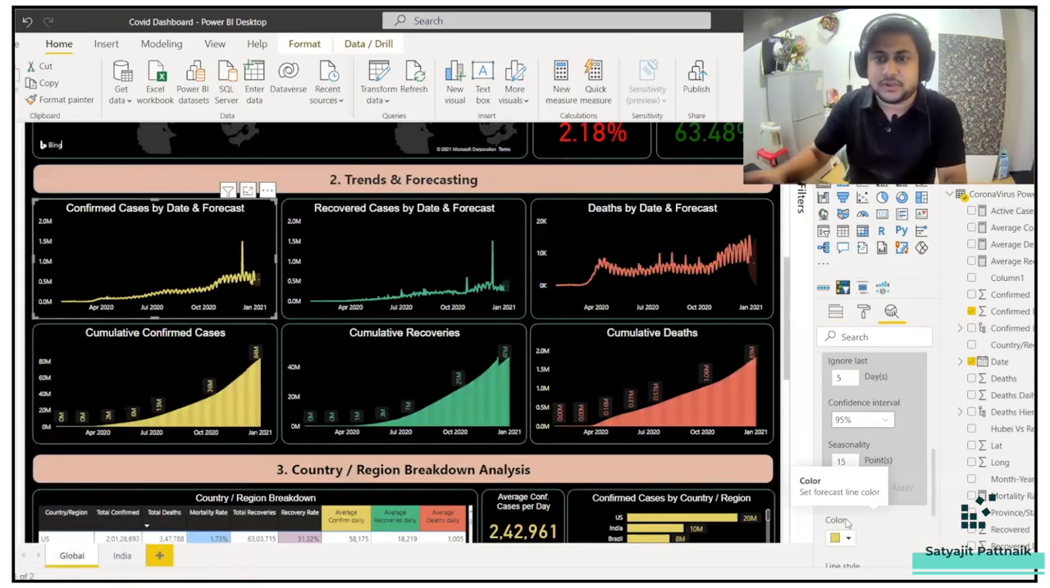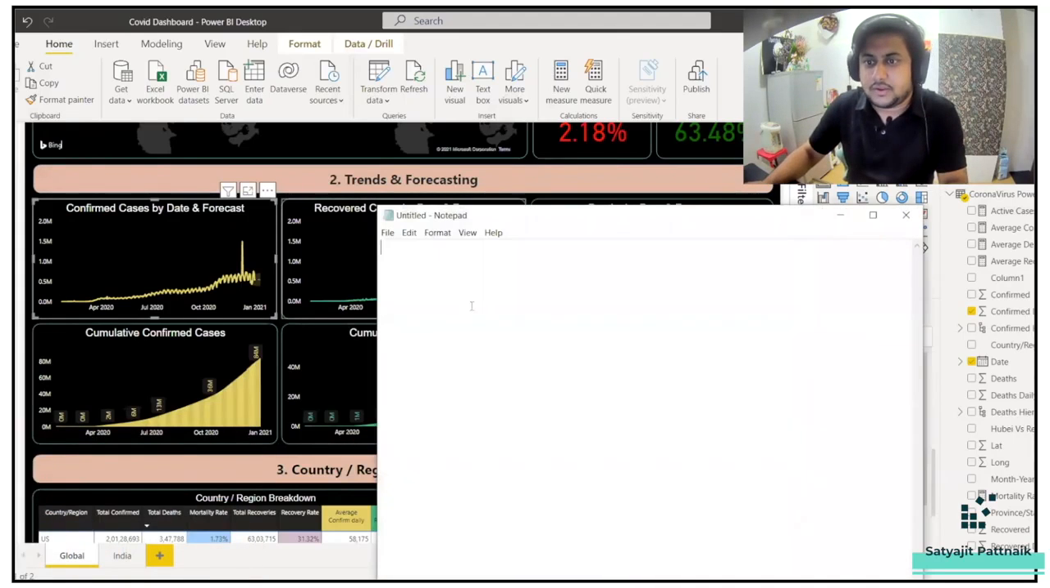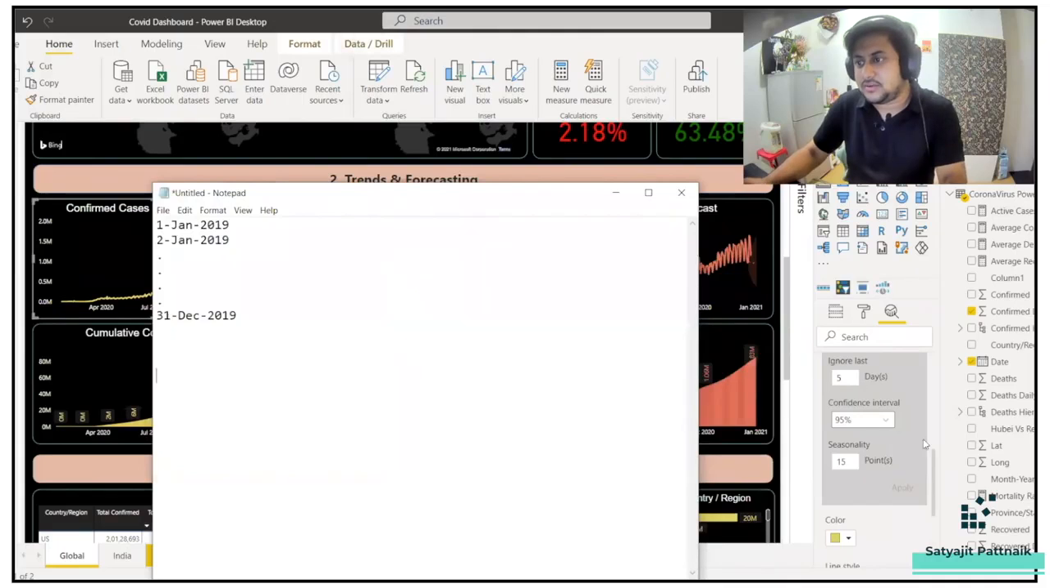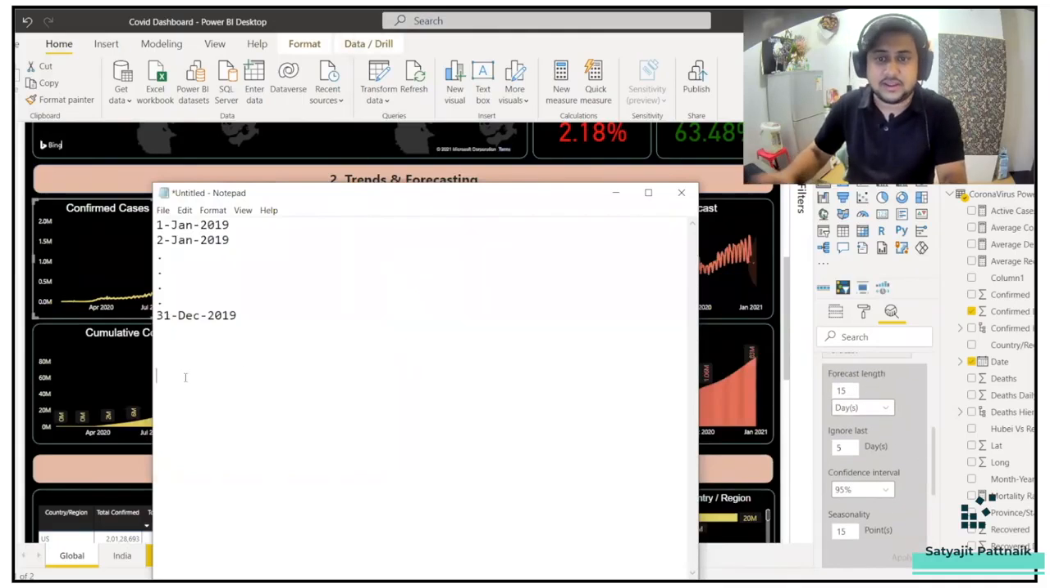I'll give you a small example to help you explain. Now, for example, I have data from 1st Jan 2019, 2nd Jan 2019, and it goes on till 31st December 2019. Okay, now if you do a simple prediction of the next 15 days, that means your forecast length is 15. That means you are forecasting it for 1st Jan 2020 till 15 Jan 2020.